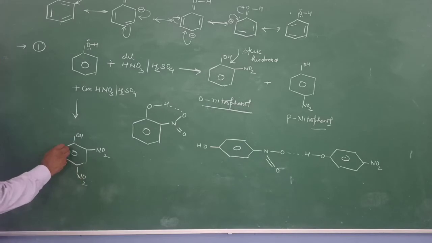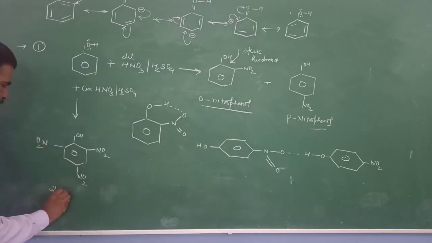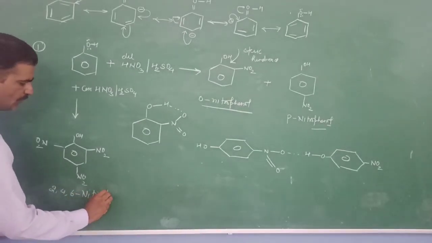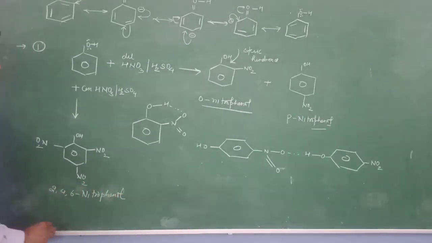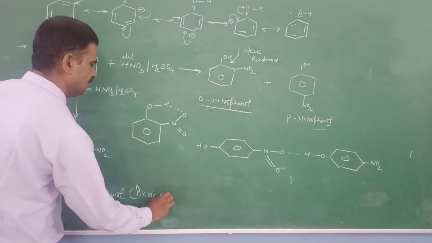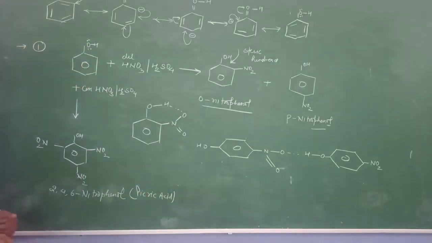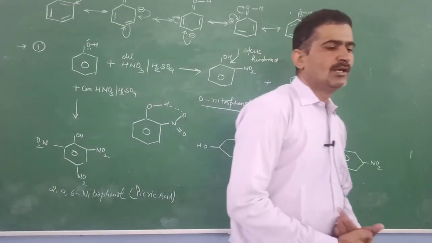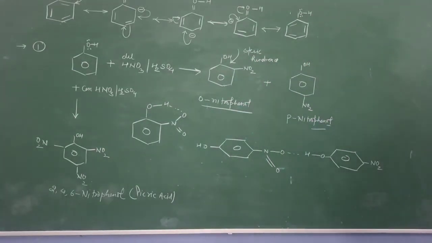2,4,6 trinitrophenol is formed. 2,4,6 trinitrophenol is formed, that is known as picric acid. Picric acid is obtained. Now after this we can study the halogenation reaction that phenol undergoes.